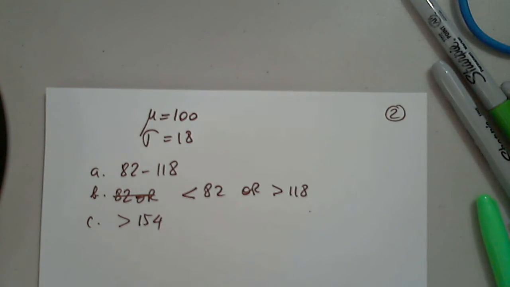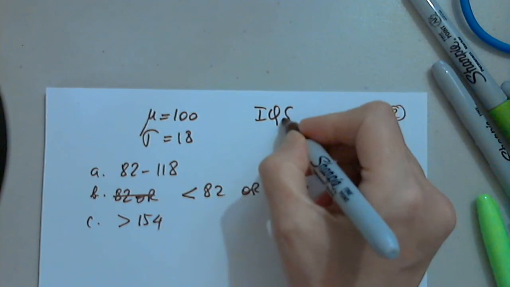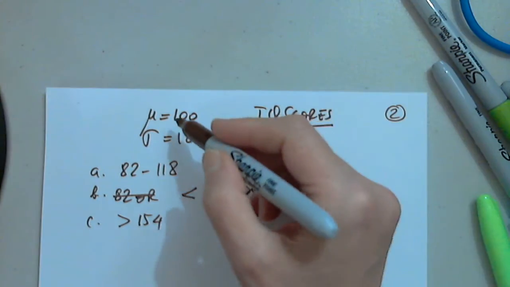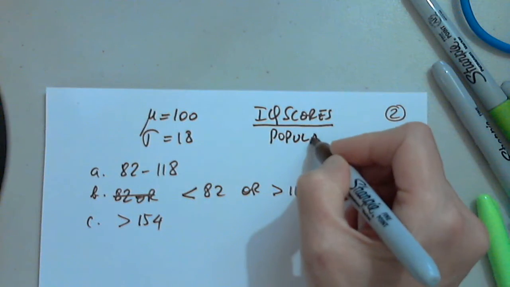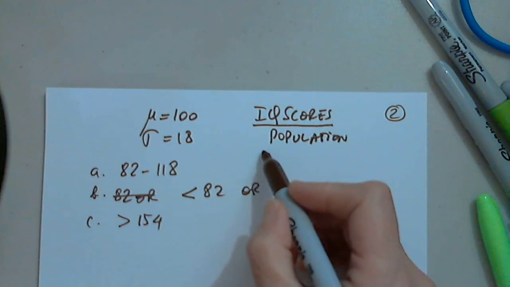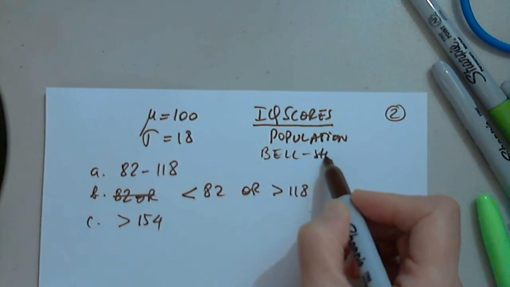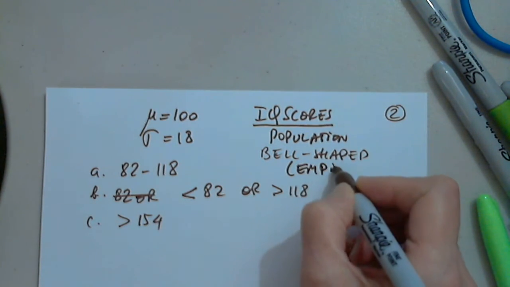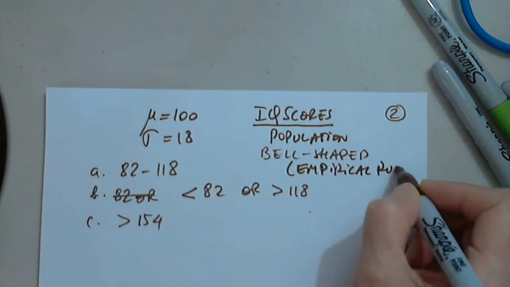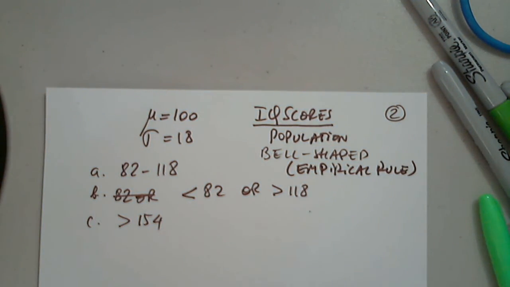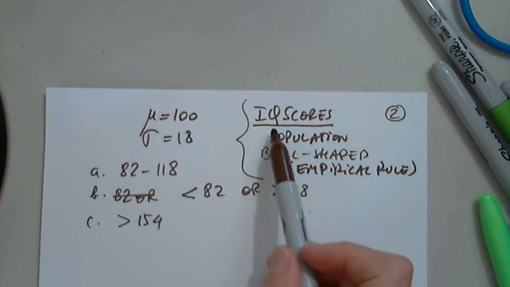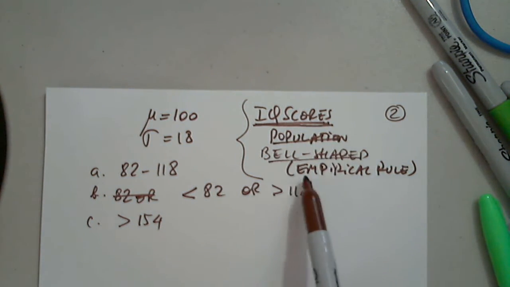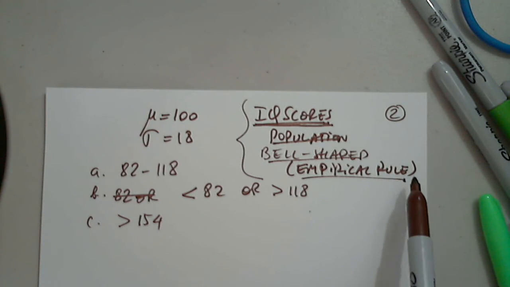So we are told that the IQ scores are established as being a population. We are told it is bell-shaped. That's why we can use the empirical rule. Okay, so all these go together. The IQ scores are population, bell-shaped, which means I can apply the empirical rule.